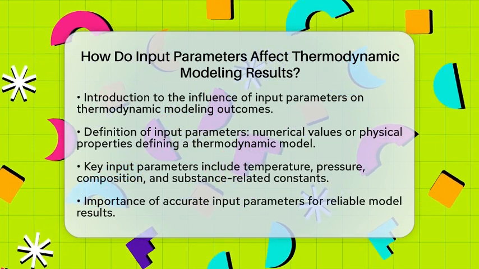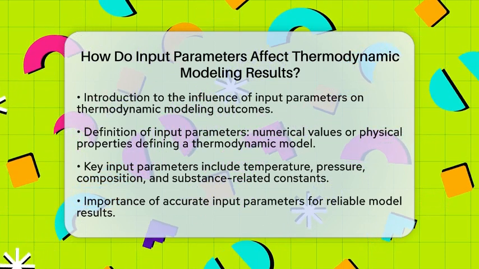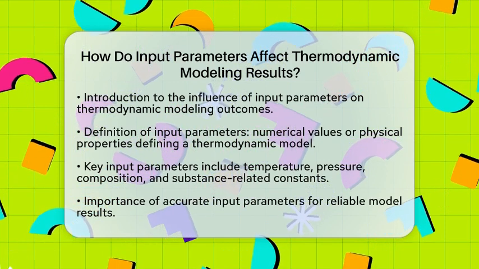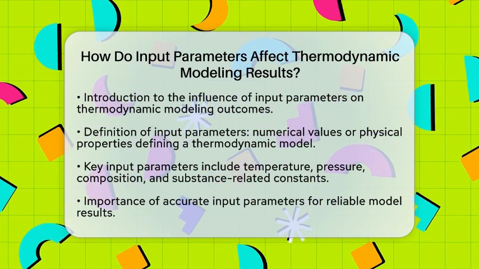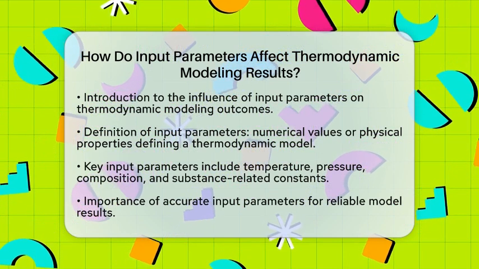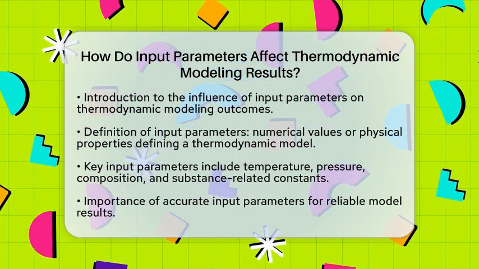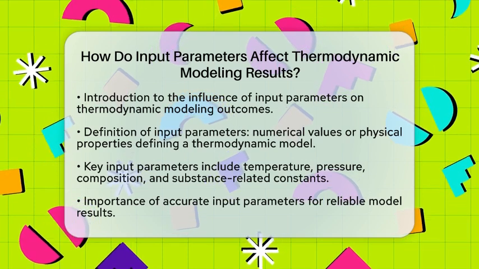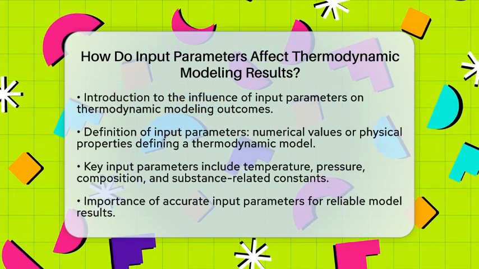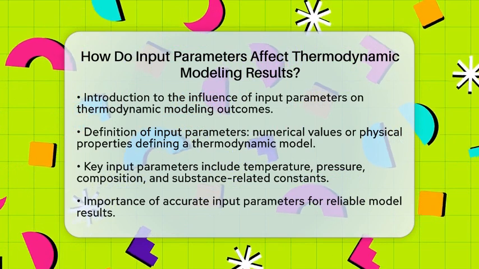Input parameters are the specific numerical values or physical properties that define a thermodynamic model. These include temperature, pressure, composition, and constants related to the substances we are studying. These parameters are essential because they directly affect the accuracy of the results we get from the model.